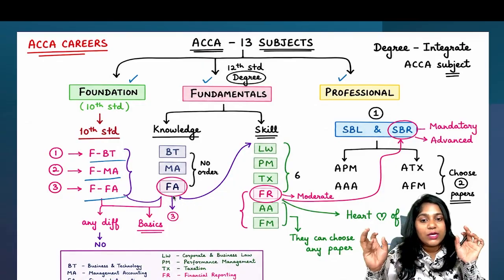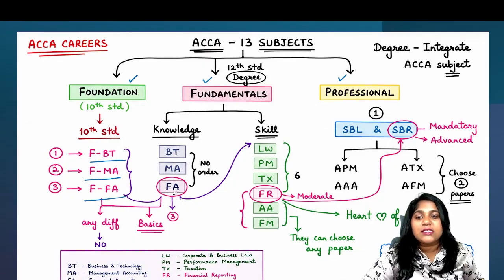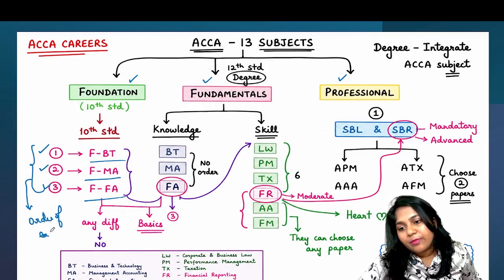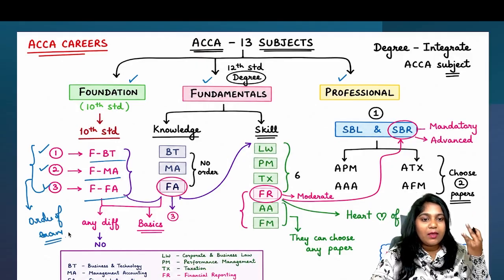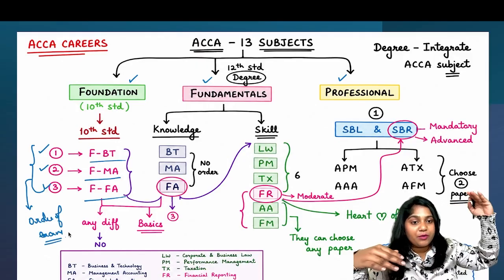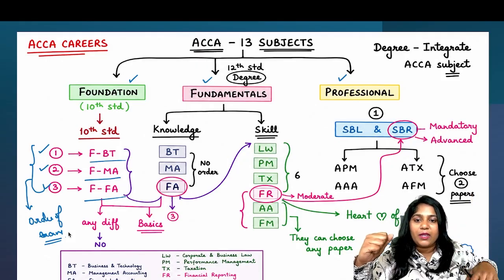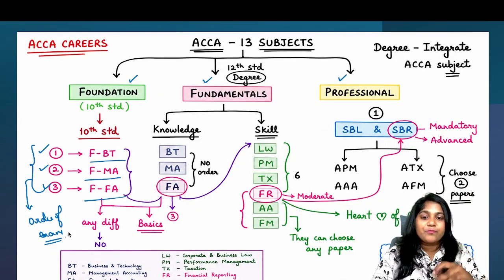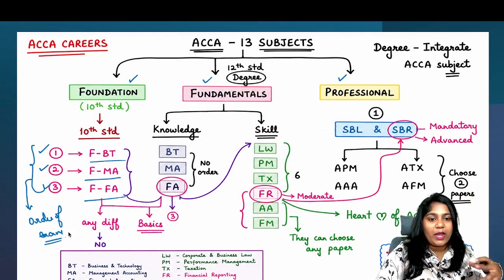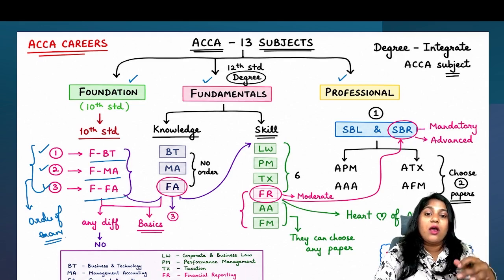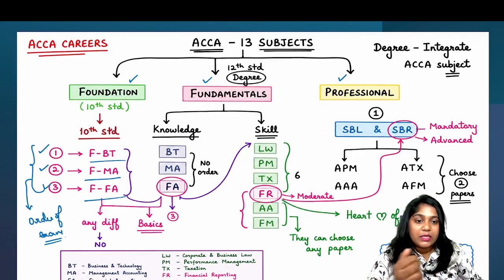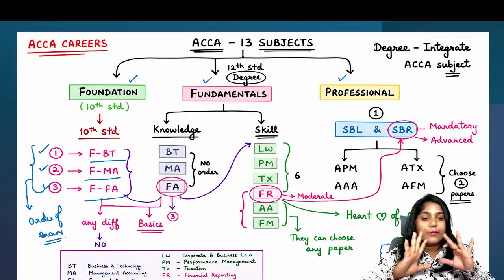But however, the one small change that you have is the order of examination. In foundation, the order of exam has to be BT, MA and FA. There are no changes: you start from the first paper BT, second paper MA, third paper FA. But at knowledge level, you can choose any paper. Maybe you want to start with MA, or FA, or BT. There is no order, but both are one and the same.